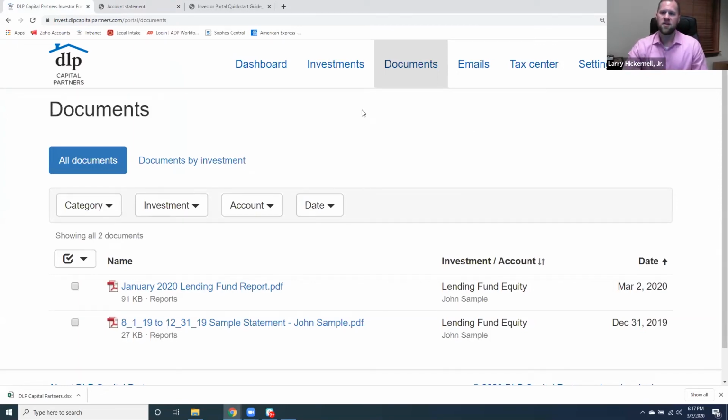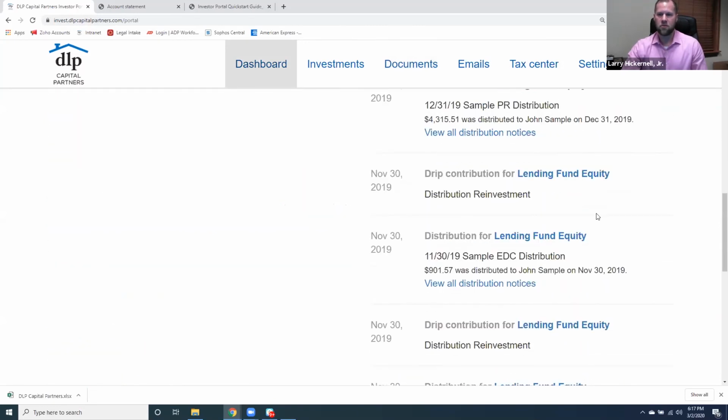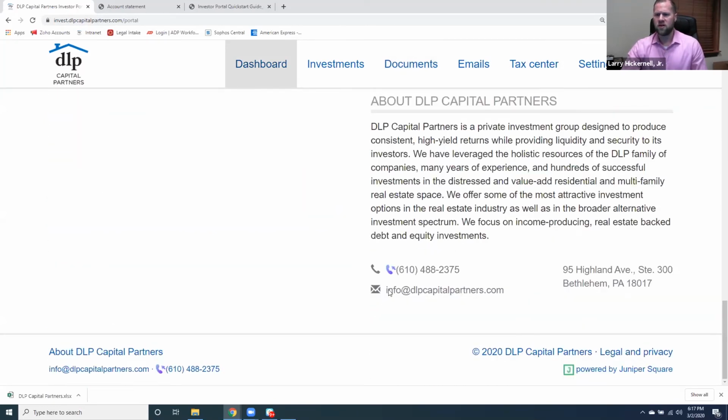And one of the other really interesting things that you can do, going back to your dashboard, is that you can actually reach out to us directly as well through the portal. So what you can do here is if you just click down on info.dlpcapitalpartners.com, that'll send us, you can craft a message, send it to us. It'll come into our mailbox right away and also be saved on the DLP Invest portal. So you have a record of our conversations. You have an easy reference so you can see where everything stands and the follow-up items that we've taken care of over time.